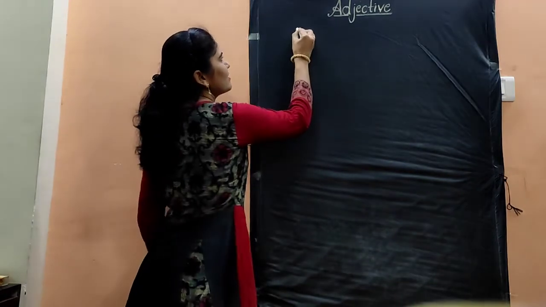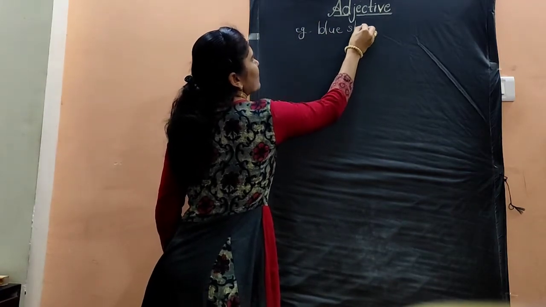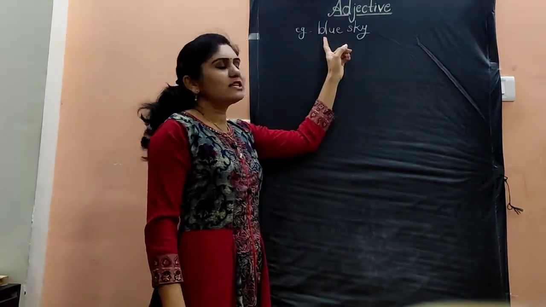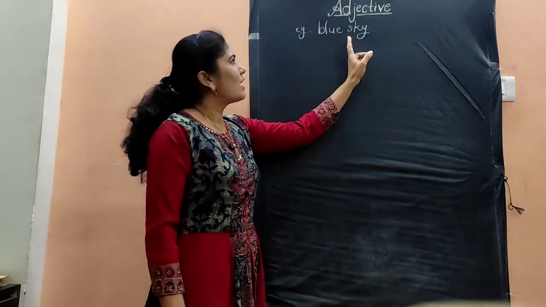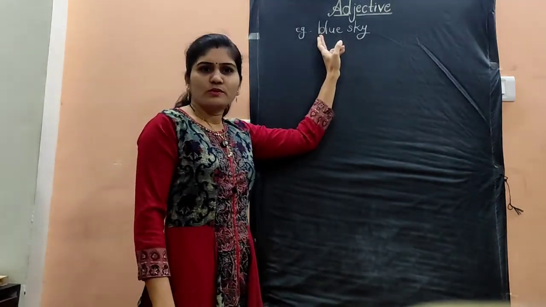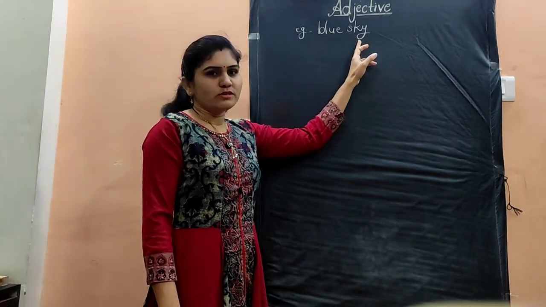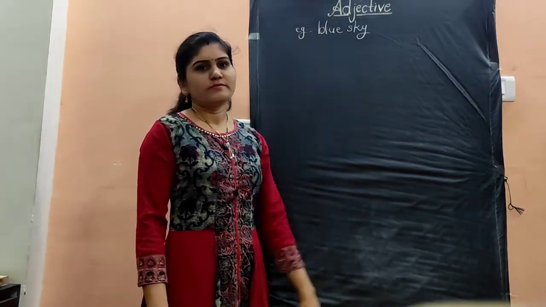The adjectives come before the noun. For example, blue sky. So sky is the noun here and blue is the adjective which we have used before the noun. How is the sky? It is blue. Means the word blue describes the noun, that is sky. So it is the adjective.